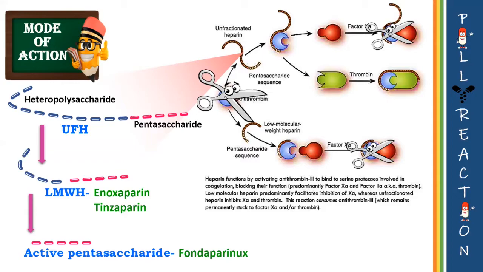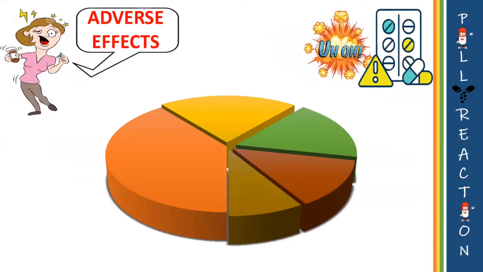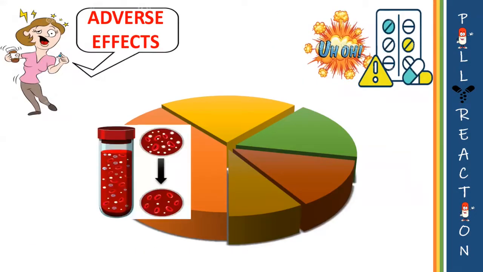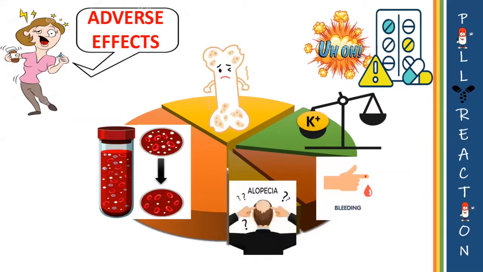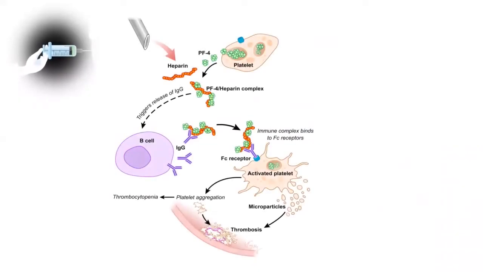Now, coming to its major adverse effects, such as thrombocytopenia, osteoporosis, hyperkalemia, hemorrhage, and alopecia. Firstly, heparin induced thrombocytopenia, or simply HIT. So, the story begins with the platelets. Platelets, when activated, secrete special proteins.